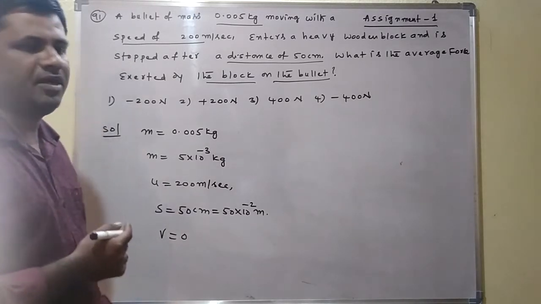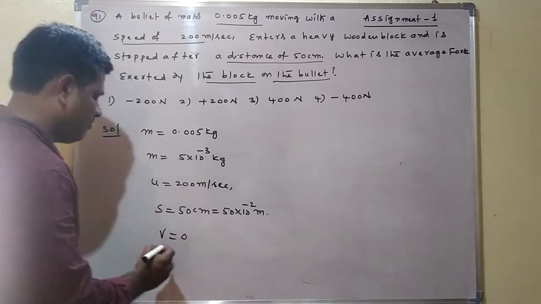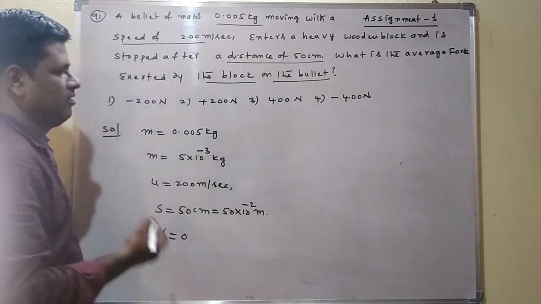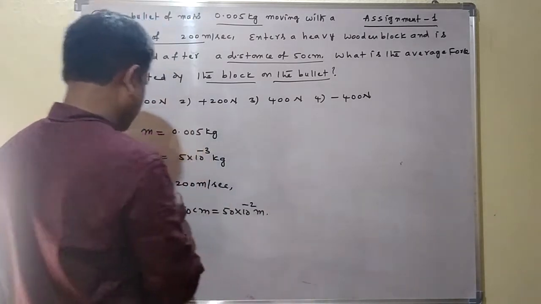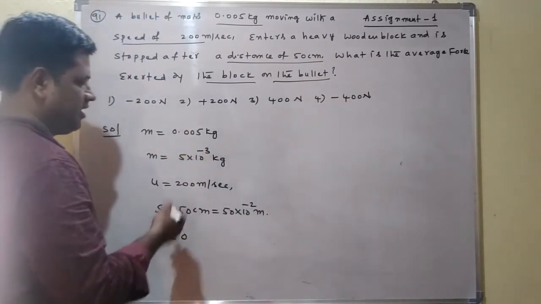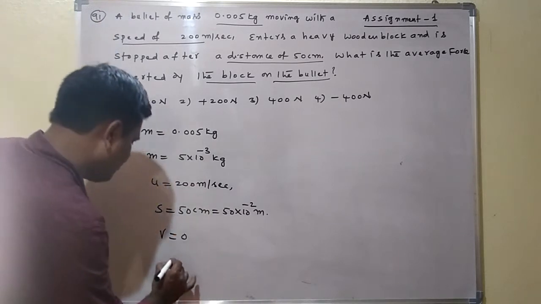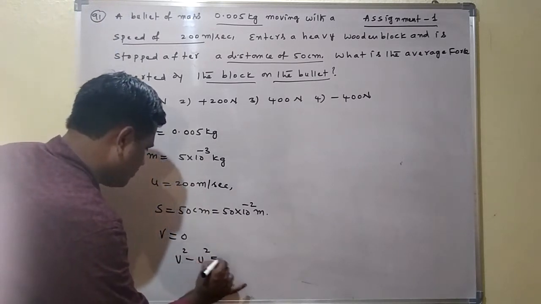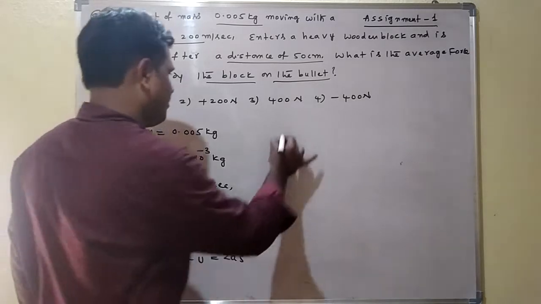Which kinematic equation do we use here? The relation connecting U, V, S, that kinematic equation is V square minus U square is equal to 2AS.